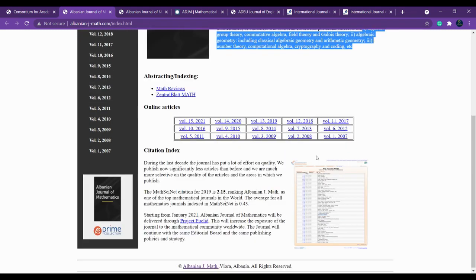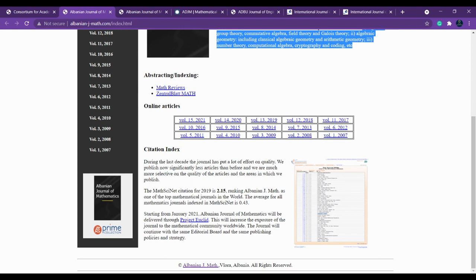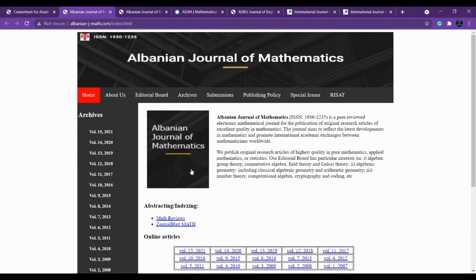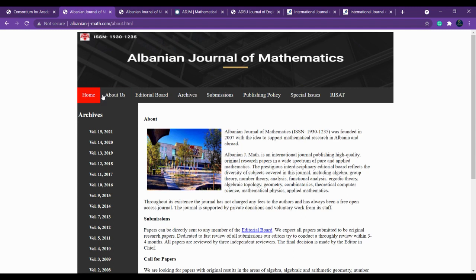Then once you have checked this, you can see the citation index here. I have already discussed what a citation index and an impact factor are in my previous video. You can go and check that. Next thing you have to see is the frequency of publication. Either that will be available on the home page or else in the about us section. So you have to read it completely.